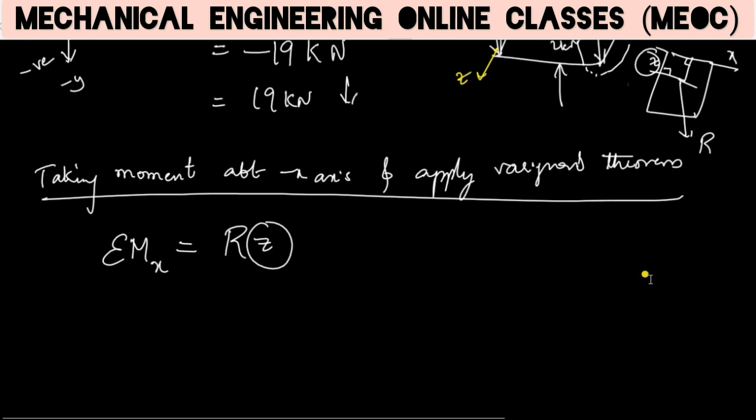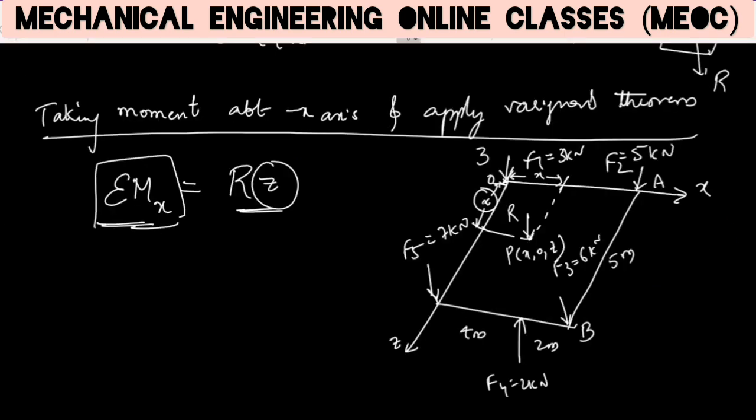So now let us find the sum of moments of all the forces about the x axis. Let us find the LHS part, which is the sum of moments of all the forces. I will consider the sense of the force, and that will be enough. Moment has a direction only because the force has a direction.